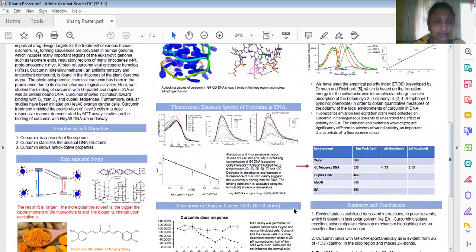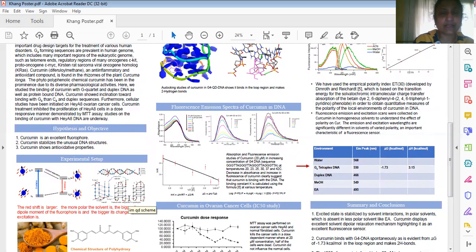As we know, the most common form of DNA is the B-DNA, the duplex form. But along with duplex DNA, there are some unusual DNA structures present in the human chromosome in the telomeric region. These are the guanine-rich G4 quadruplex structure and the cytosine-rich C4 i-motif structure.